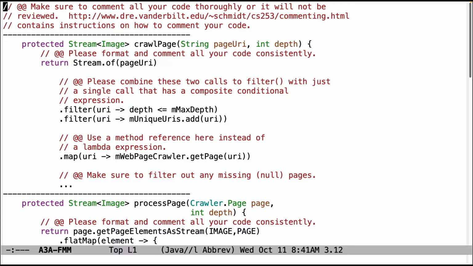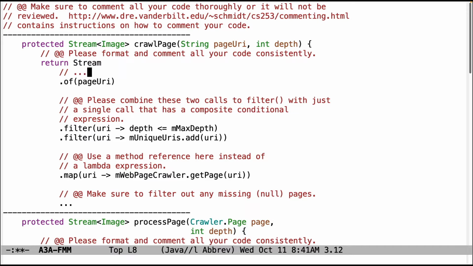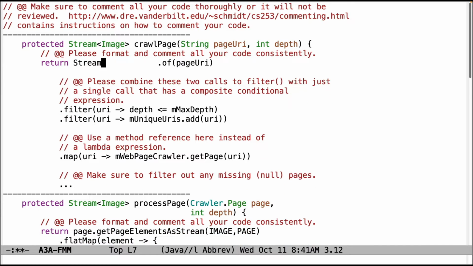So let's take a look at some issues with crawl page. So first, this is a chronic problem that continues. Please make sure that you format and comment your code consistently. What does that mean? That means it should look like this with a comment here. So it's consistent and it's commented. That isn't really consistent. Second, please make sure that you combine multiple calls to filter into a single call to filter with a composite conditional expression. Pretty straightforward thing to do, just reduces the amount of extra work that's being done unnecessarily.